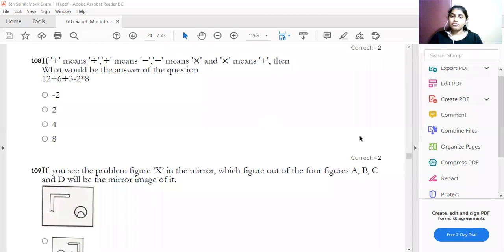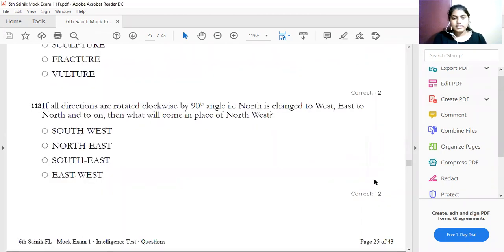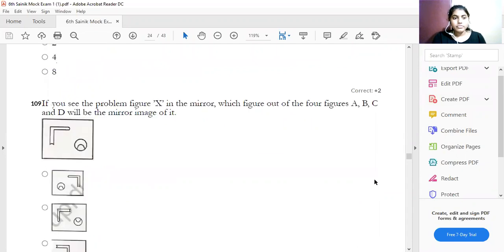The next question. If you see the problem X is in the mirror, which figure out of the figures will be the mirror image? Yes, we have learned the chapter called mirror image. So this question is from the chapter called mirror image.